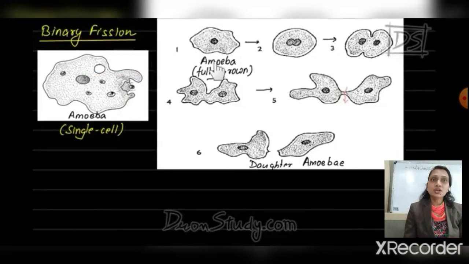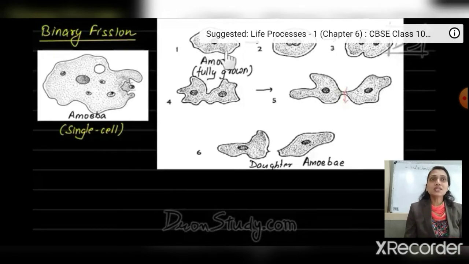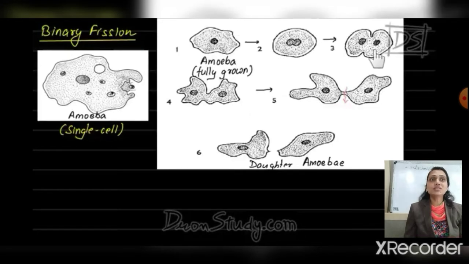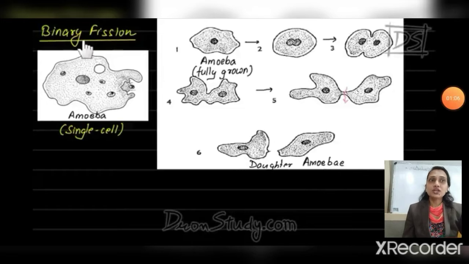See in the picture, when the amoeba is fully grown, the nucleus starts to divide first, and slowly two nuclei are formed in that cell. After that, the cytoplasm starts to divide, and also the cell membrane starts to divide, and lastly the nucleus and cytoplasm with the cell membrane are separated and form two daughter amoebae. Means from a single amoeba we get two daughter amoebae. It is called binary fission in the amoeba.